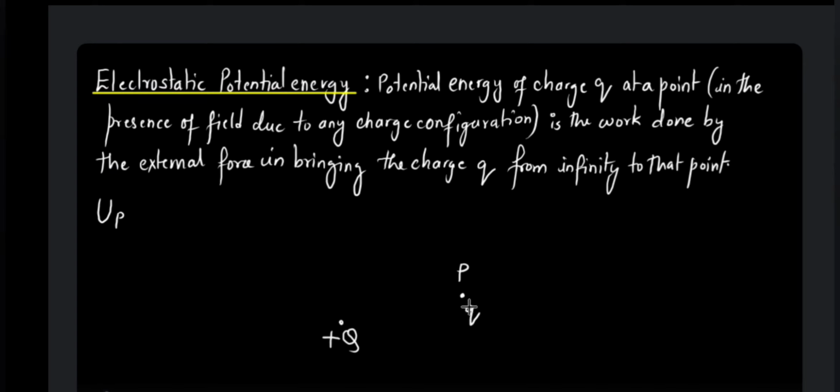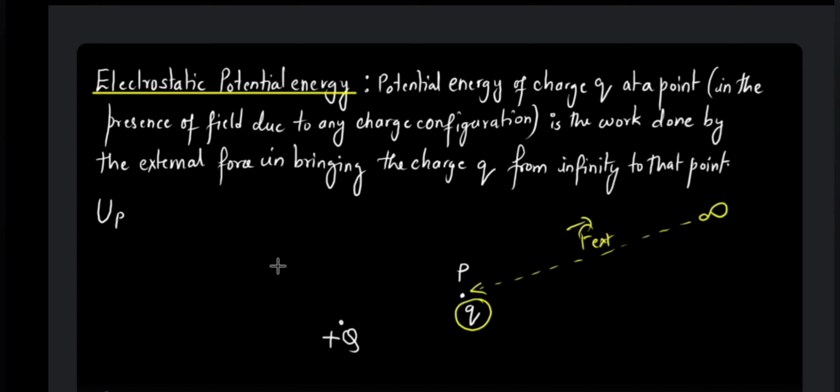So if this particular charge is brought from infinity to that particular point, the work done by the external force, obviously the external force is going to get it over here.